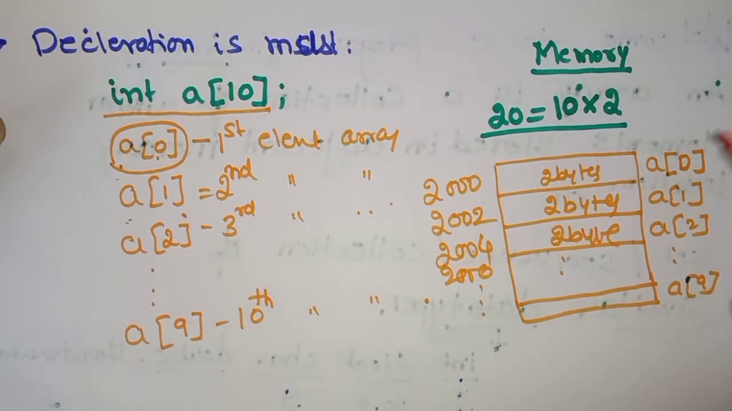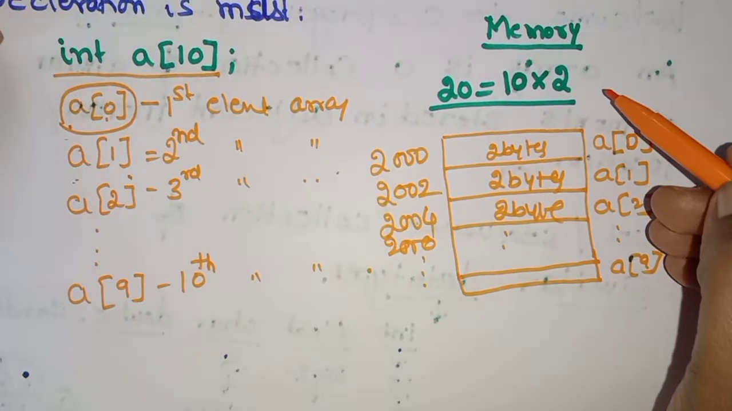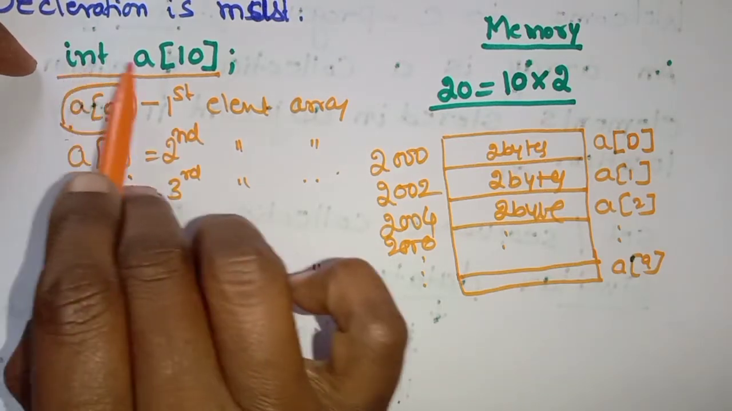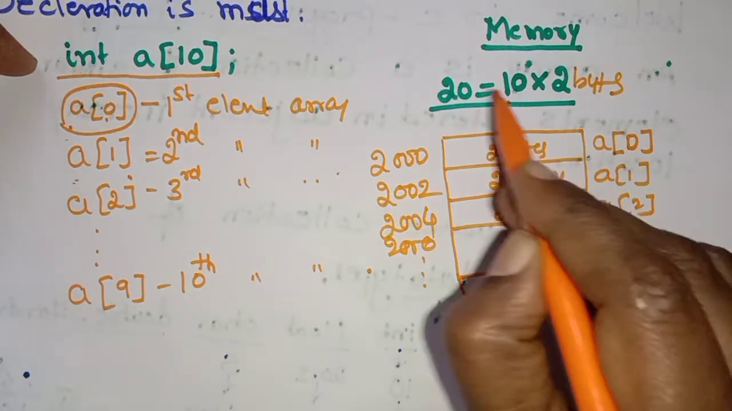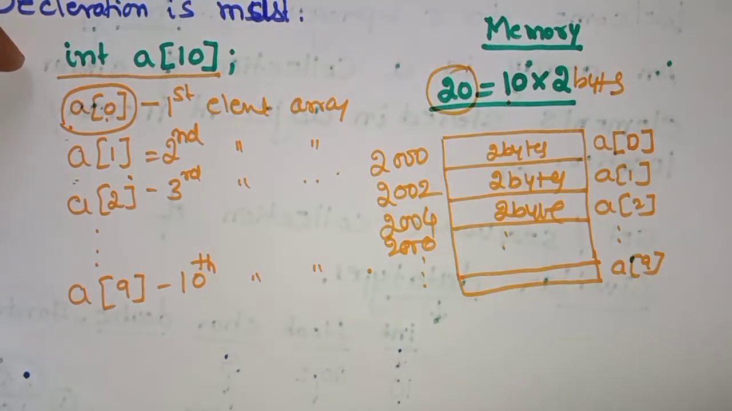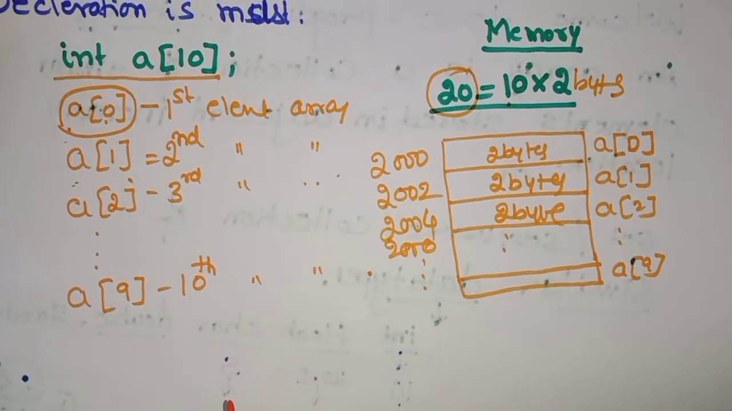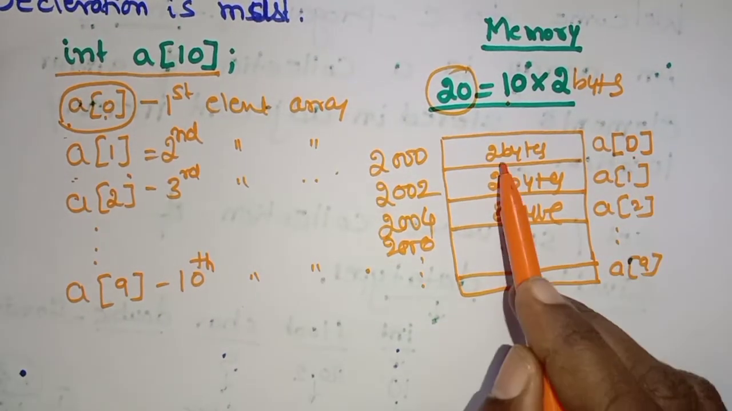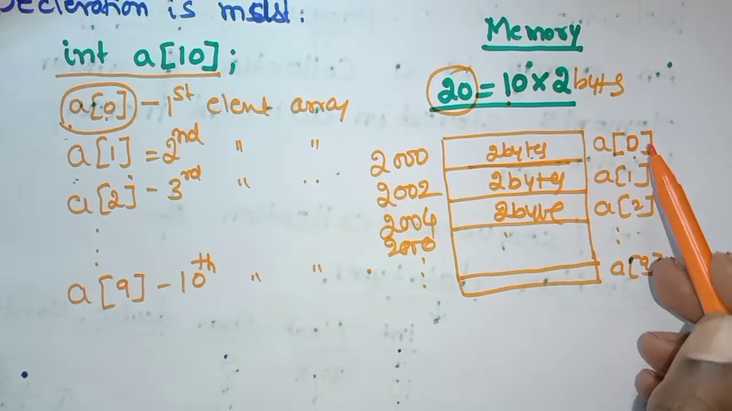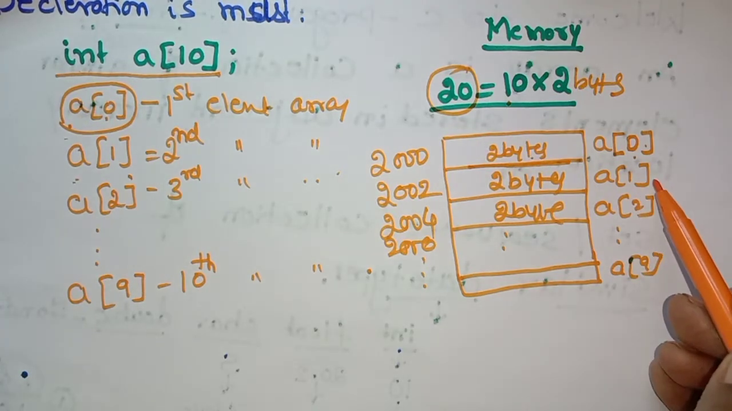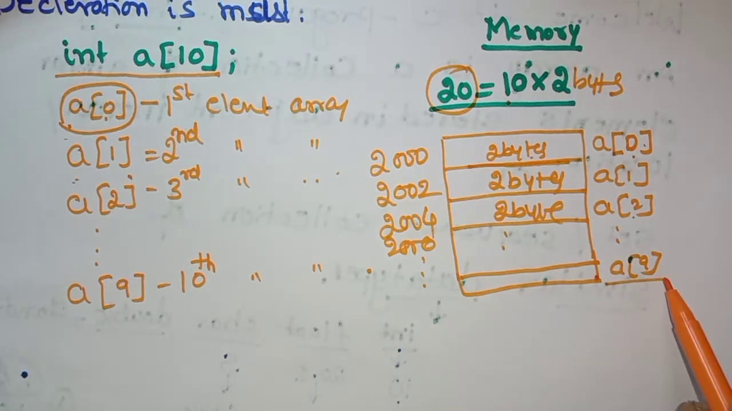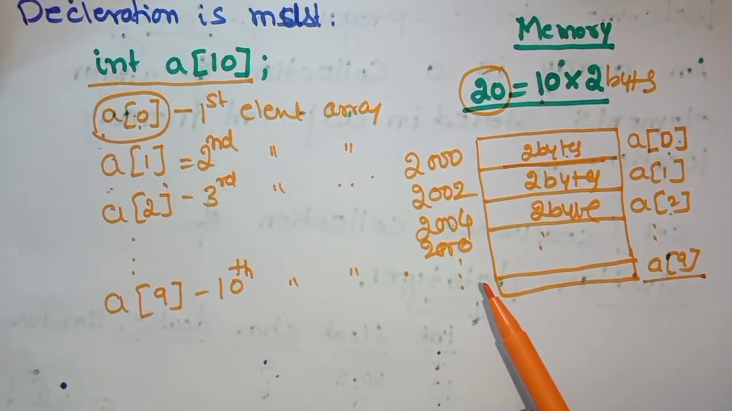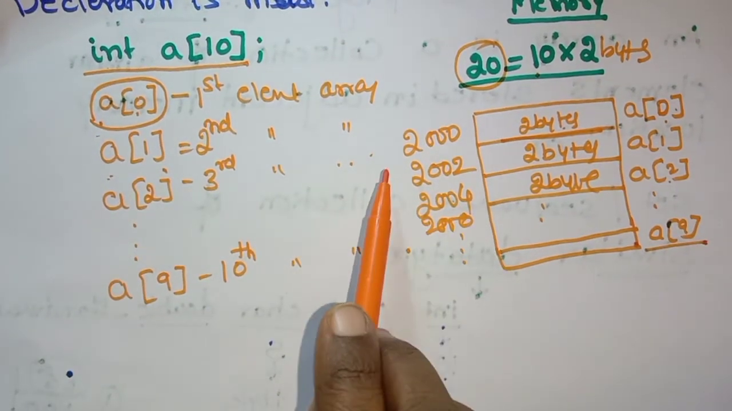And if we come to the memory position, to store one integer value, it takes 2 bytes of memory. If I want to store 10, totally 20 bytes of memory is reserved. Okay, 20 bytes of memory is reserved. So you see here, A of 0 is nothing but 2 bytes of memory. For A of 1, another 2 bytes of memory. For A of 2, another 2. Like that, totally 20 bytes. The final element is A of 9. And these are stored in consecutive memory locations. That means adjacent memory locations.